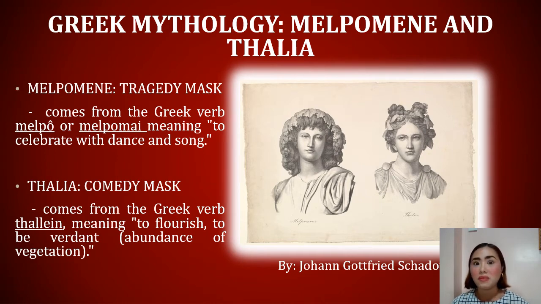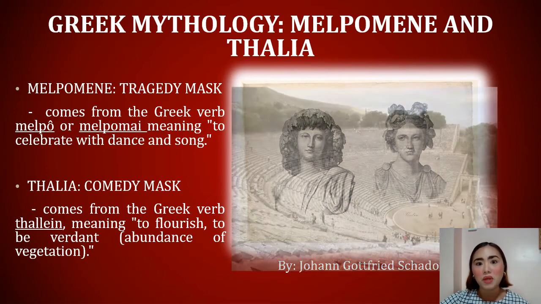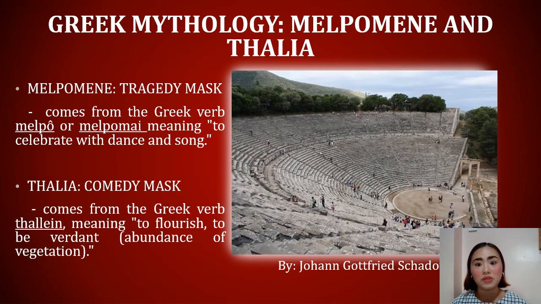Aside from these 2 muses, the two-faced mask also originated from the concept of amphitheaters in Greece. As you can see on your PowerPoint, that is the site of the Theater of Epidaurus in Greece. The stage is at the bottom part. If you are seated at the front, you would have no problem seeing the characters on stage. The problem lies if you are seated at the farthest portion of the amphitheater.